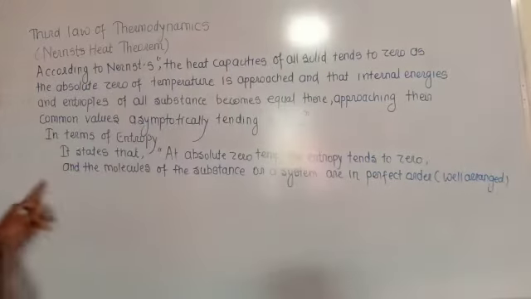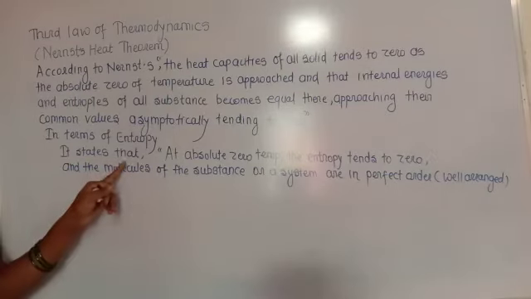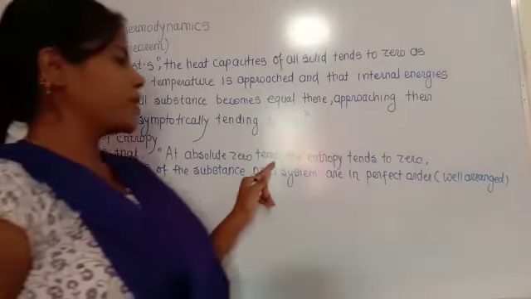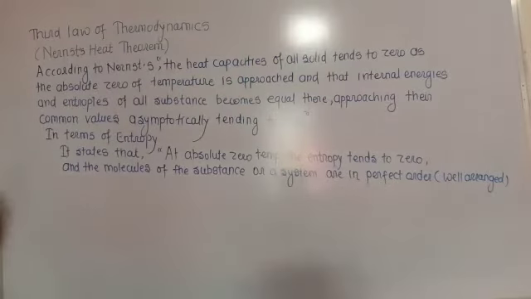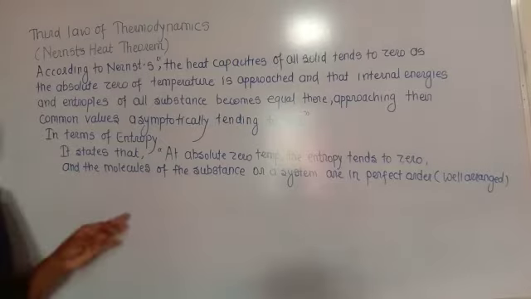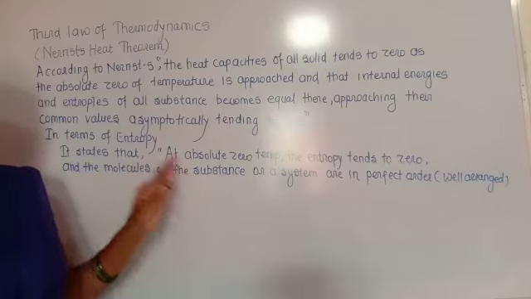Okay, so this is the next statement of the Nernst heat theorem in terms of entropy. It states that at absolute zero temperature, the entropy tends to zero. Because entropy depends on the temperature, we know from the second law of thermodynamics that dq equals Tds. So in that, temperature is the most important quantity.